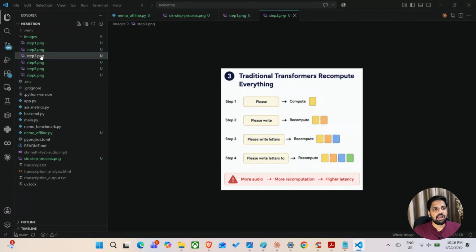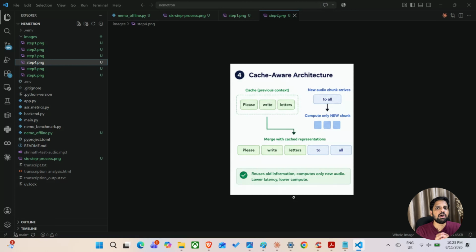Let's move to step 3, and we will try to understand how traditional transformers work on streaming data. Let's imagine we are on step 2, where we have already transcribed the words please write. Now we are getting a new audio chunk which has the word letters. In order to transcribe this particular chunk, the model needs to recompute the previous chunks which contain please write, and this exact chunk has already been passed in step 2. As the conversation grows, the number of computations grows rapidly, and it drastically increases the latency and GPU usage. This is not an ideal solution. There should be some smart way to solve this. That's exactly what NVIDIA's cache-aware fast conformer does.